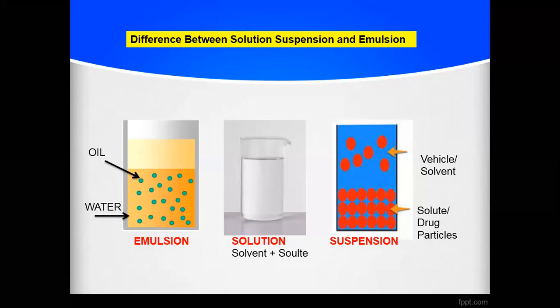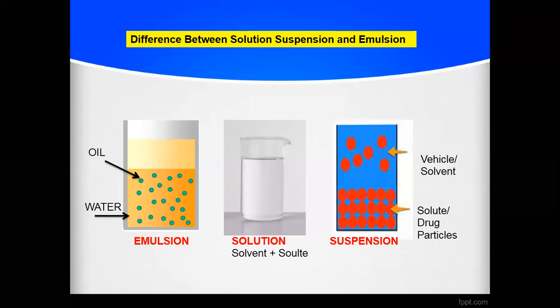Emulsion is nothing but a biphasic preparation which we prepare by dispersing one oil phase into another water phase, or one liquid phase into another liquid phase. So many times you will find that droplets will appear in one phase. The droplets may be of oil or may be of water. Suppose you have taken a small quantity of oil, then it will form droplets.